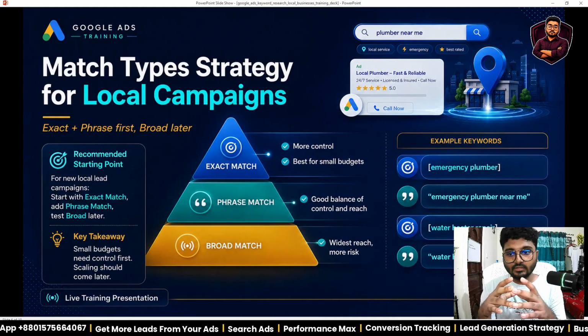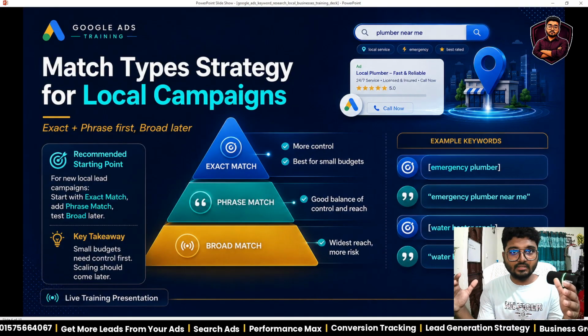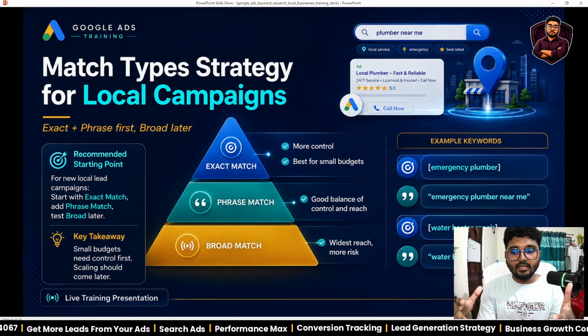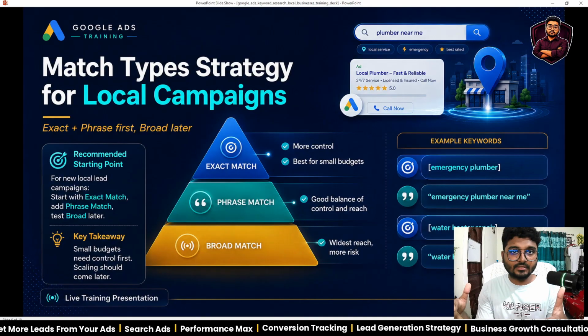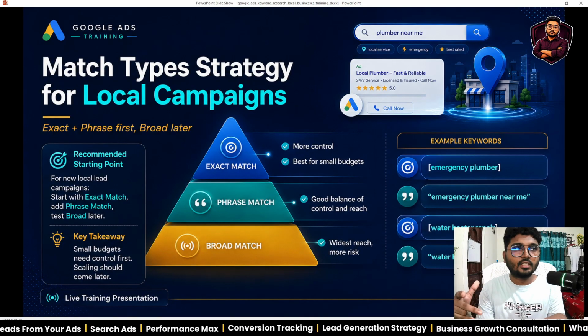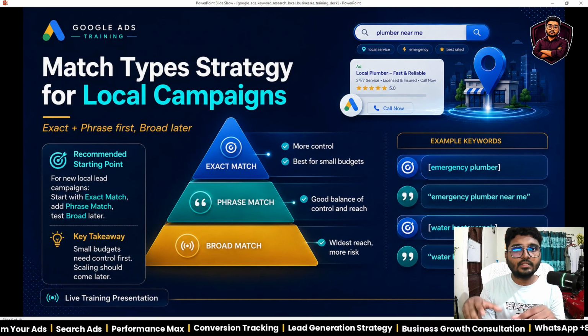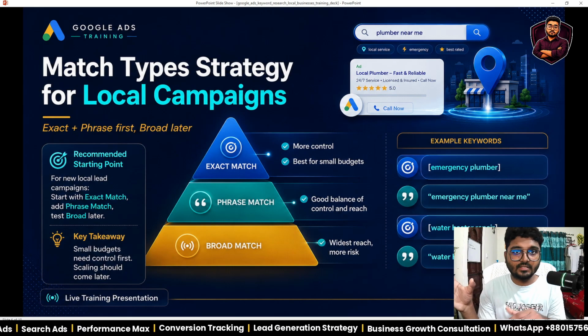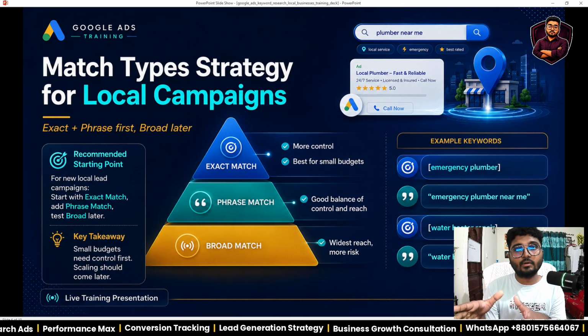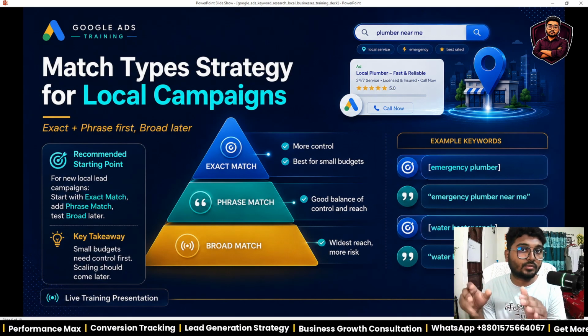Broad match is a kind of long-type keyword which generally shows knowing intent. If I search for the best running shoes in USA, this is a broad match keyword, and I want to know about the best running shoes.